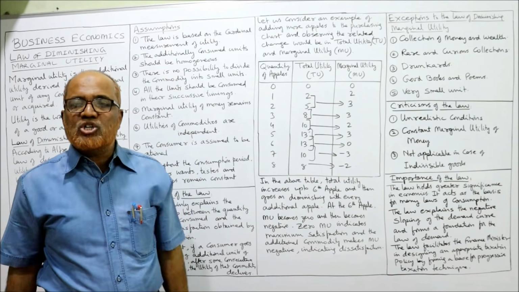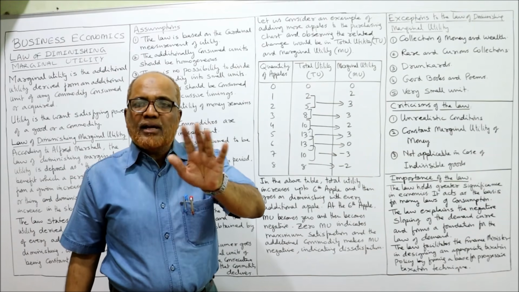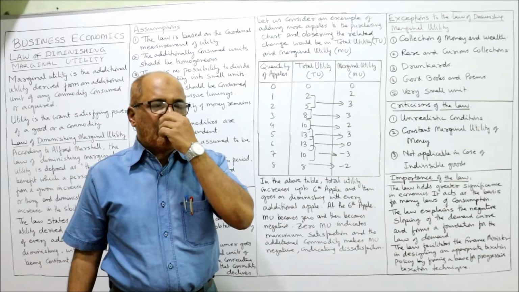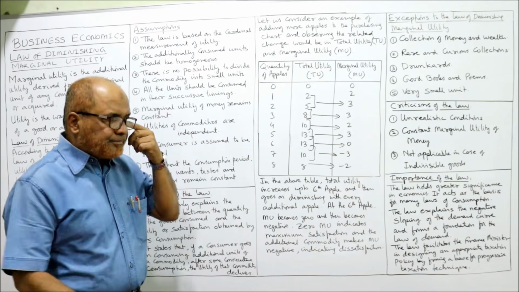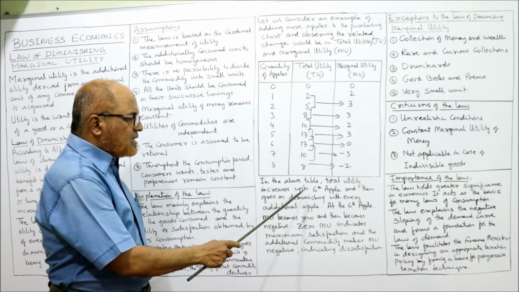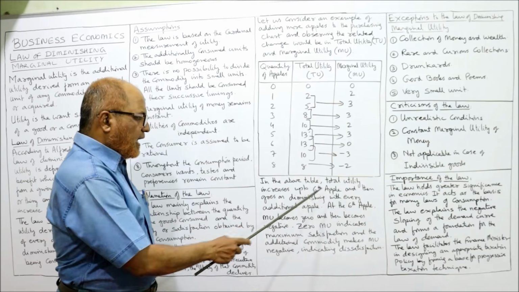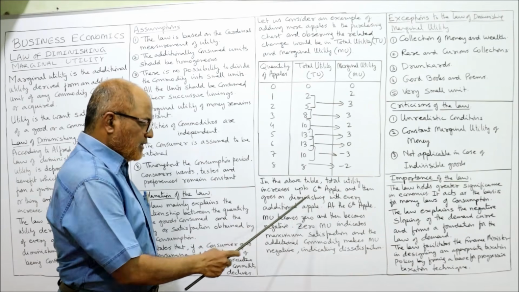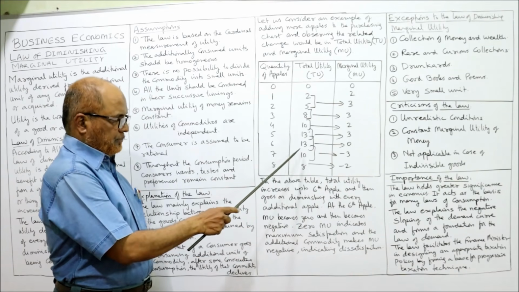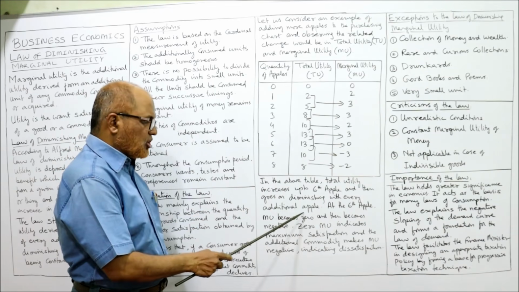The dissatisfaction. Now the person who is consuming apple will not get satisfaction. He will be dissatisfied in consuming. So here, in the above table, total utility increases up to 6th apple. Up to 6th apple it is increasing, and then goes on diminishing with every additional apple. See here, from 13 to 10, 10 to 8, it is diminishing.